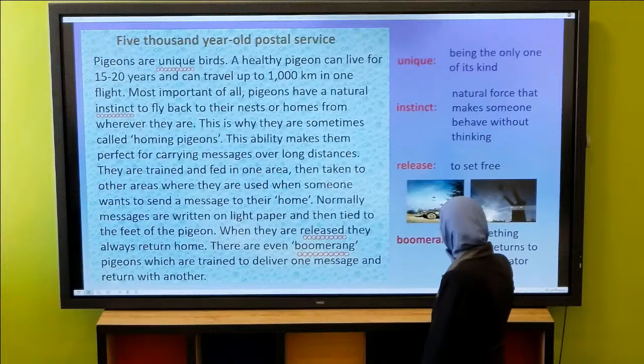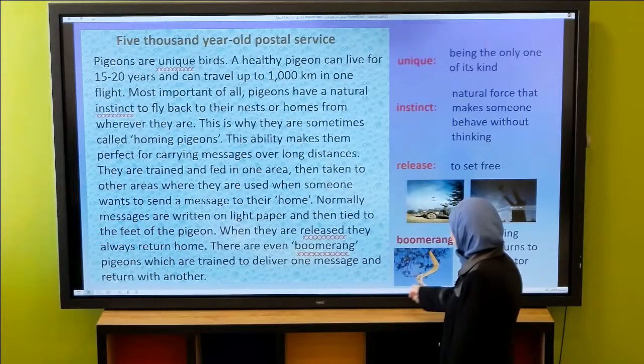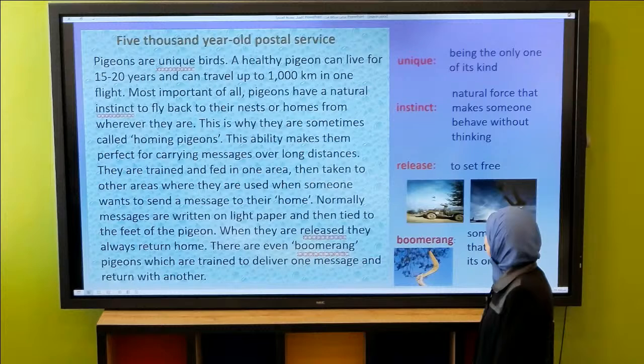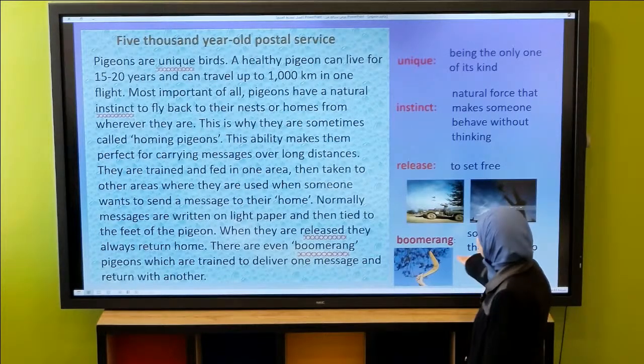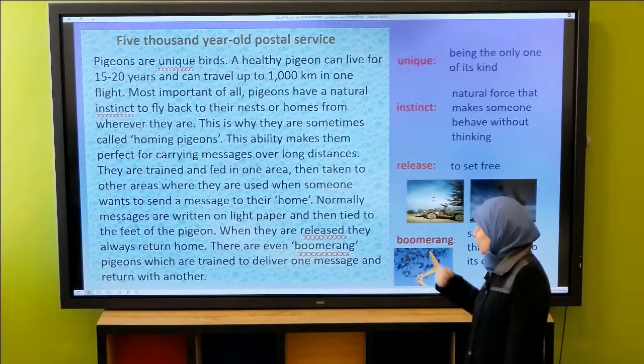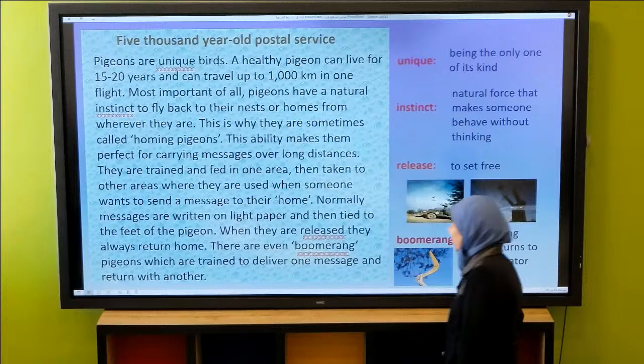In fact, boomerang is this tool which was used by Mowgli. You remember Mowgli, the jungle boy, who used this to throw at his enemies, and it always returned to him because it is a boomerang.